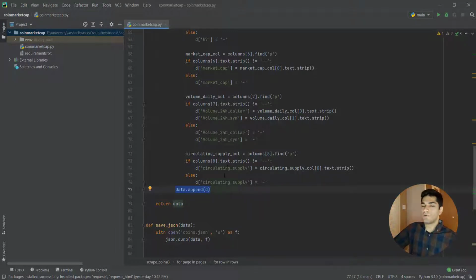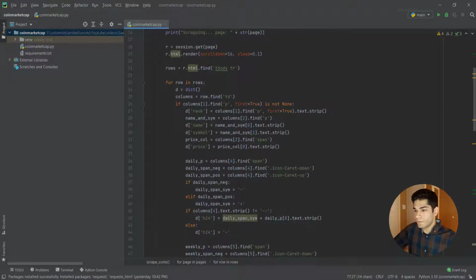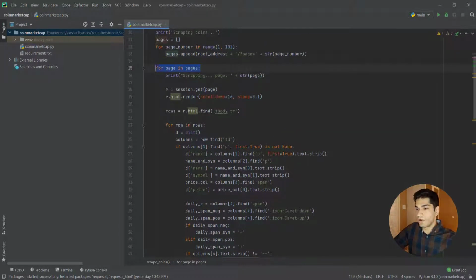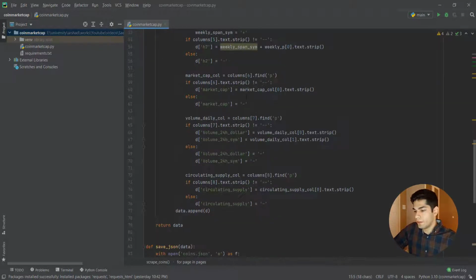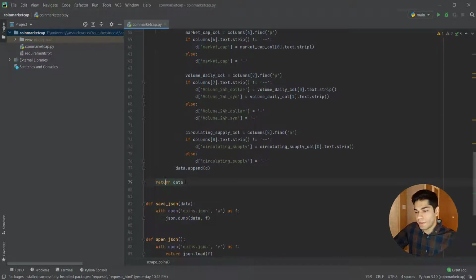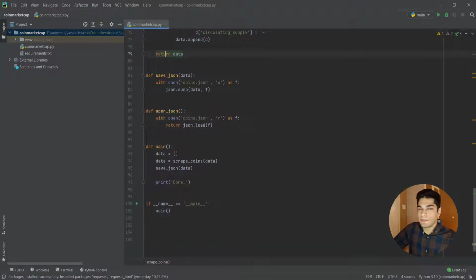This is going to be for one page, okay? So I'm going to do it in this for loop for all the pages, right? And then I'm going to return the data. Okay, that's it. This is the function that scrapes the data.